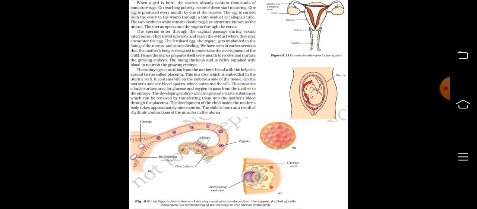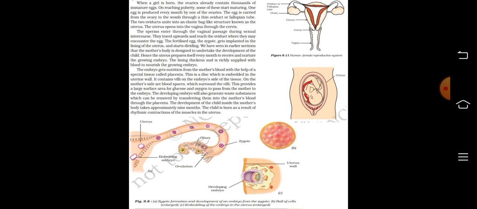The lining thickens and is richly supplied with blood to nourish the growing embryo. The embryo gets nutrition from the mother's blood with the help of a special tissue called placenta. This is a disc which is embedded in the uterine wall. It contains villi on the embryo side of the tissue. On the mother's side are blood spaces which surround the villi. This provides a large surface area for glucose and oxygen to pass from the mother to the embryo.